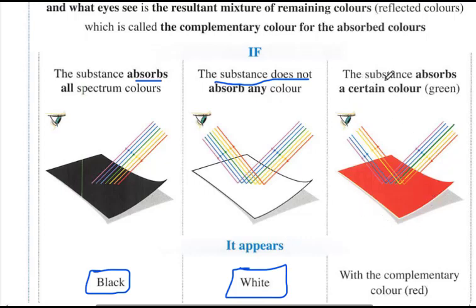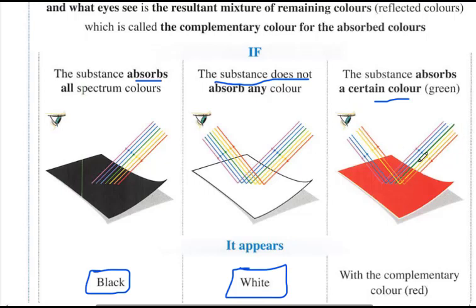If the substance absorbs a certain color, it appears in the complementary color of the absorbed color. This complementary color is reflected to our eyes. So when the substance absorbs the green color, it appears to us in the complementary color, which is red.